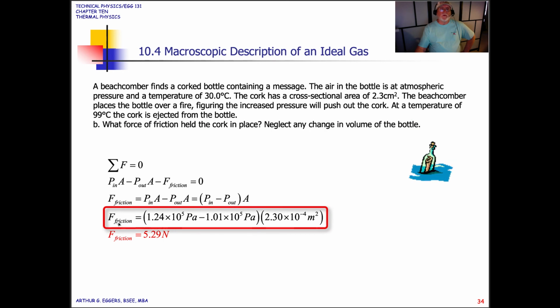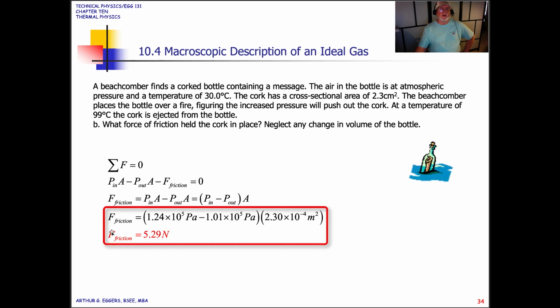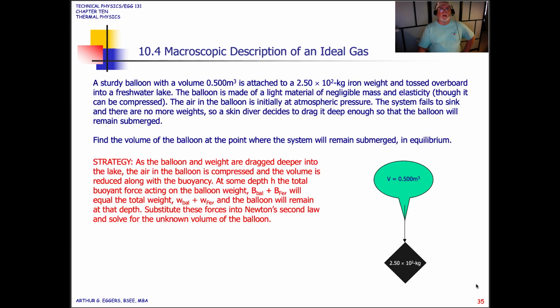And we end up with a relationship that says that the friction is equal to 1.24 times 10 to the 5th Pascal minus 1.01 times 10 to the 5th Pascal, times 2.3 times 10 to the minus 4th meters squared, which is our surface area. So our frictional force in newtons becomes 5.29 newtons. When we come back, we'll take a look at another example here with a balloon and looking for the volume in the balloon.